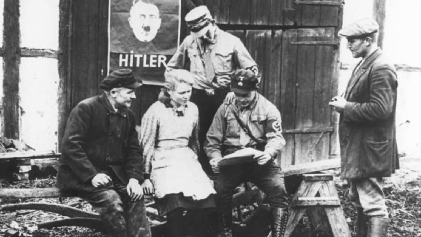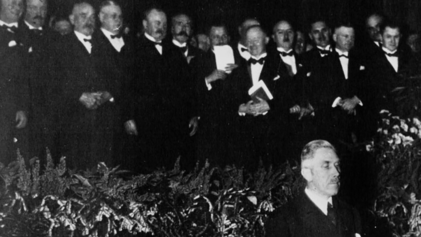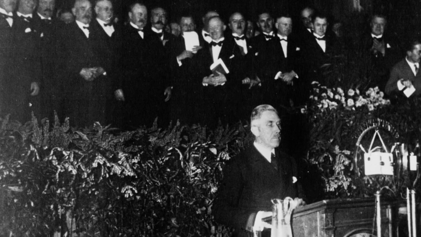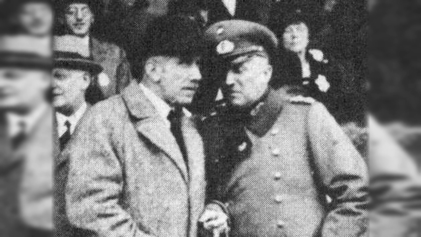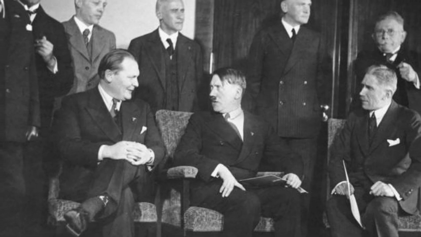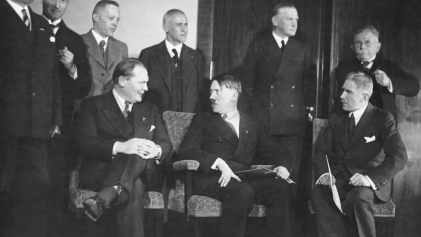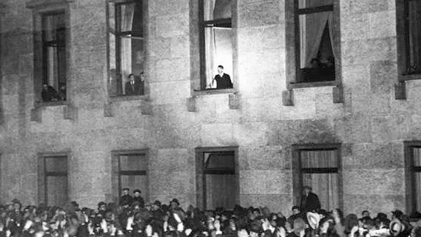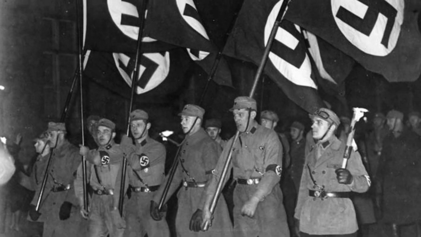Their thinking was simple. The Nazis had mass support, conservatives had experience and authority. Together, they could control the failing political system. Von Papen famously believed Hitler could be boxed in. The backstabbing and failures of previous chancellors like von Papen and General Schleicher meant that by 1933, there were few other options left to President Hindenburg. In January 1933, Hindenburg appointed Hitler Chancellor in a government dominated by conservatives, not Nazis. But this was a fatal miscalculation, which put Hitler in a position to dismantle the system from within.